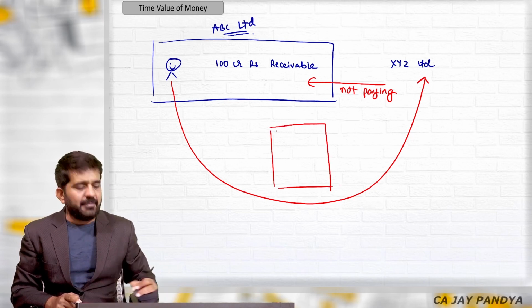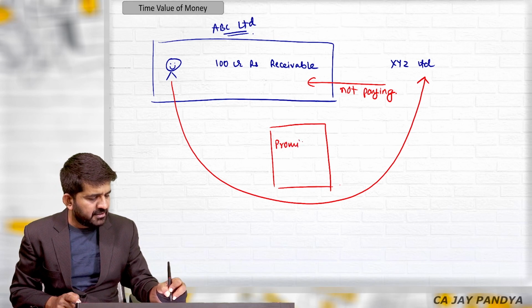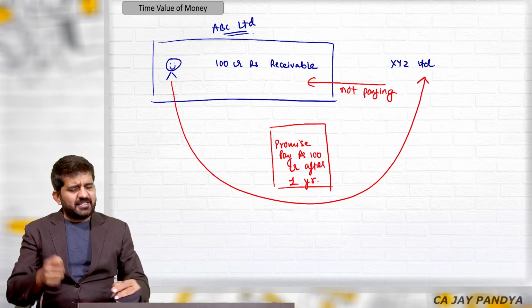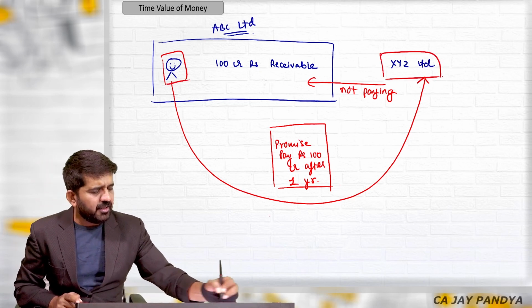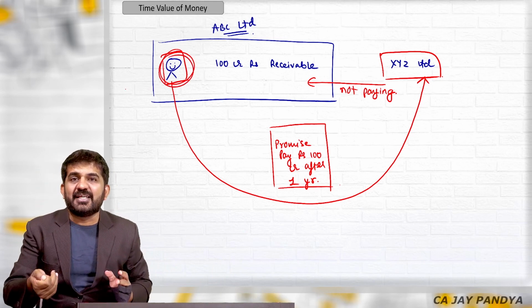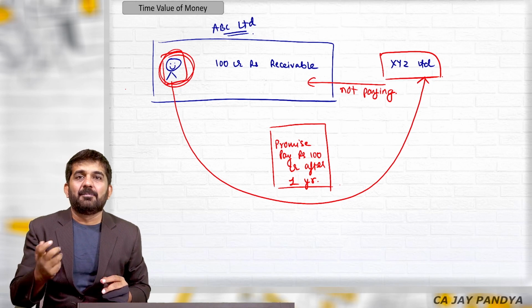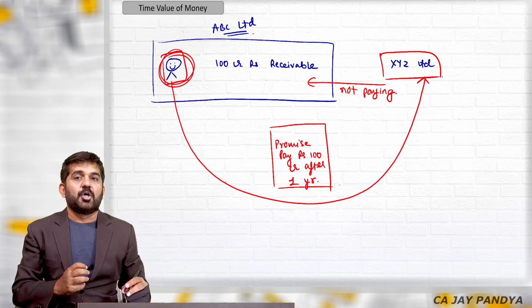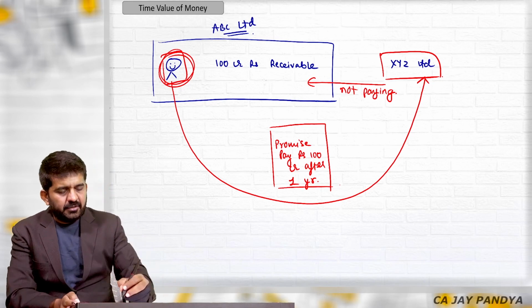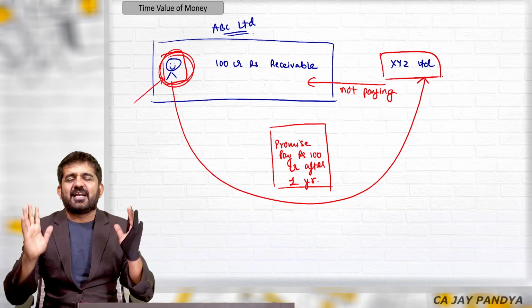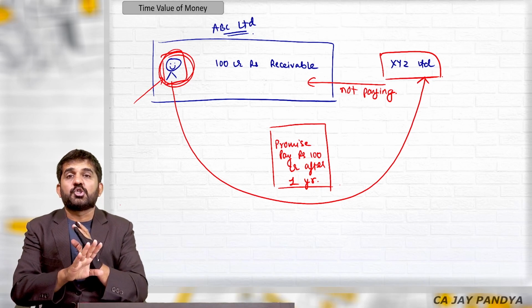So XYZ Limited signed a bill. We promise to pay rupees 100 crore after 1 year. This is bills receivable for ABC Limited. This is bills payable for XYZ Limited. This person was extremely happy. He went to his CEO and told him that I have got a bill of 100 crore rupees from XYZ Limited. They were not paying us and you should be very happy. Believe me, this person was fired the next day. He was removed from the job. He was getting say a salary of 50 lakh rupees and he was removed from the job immediately.